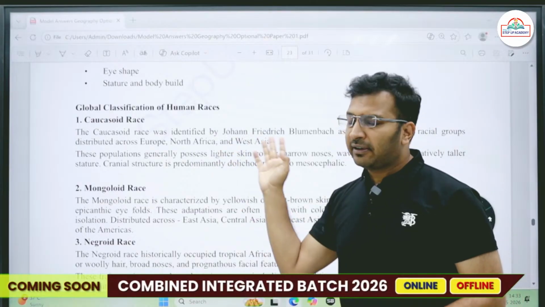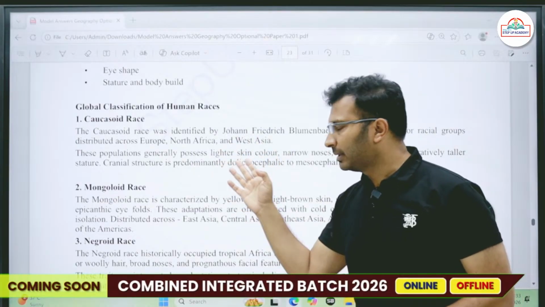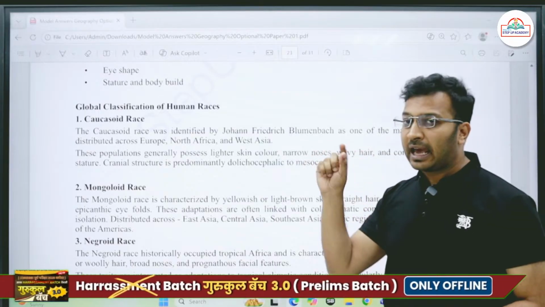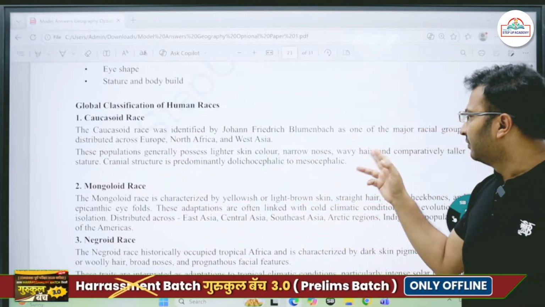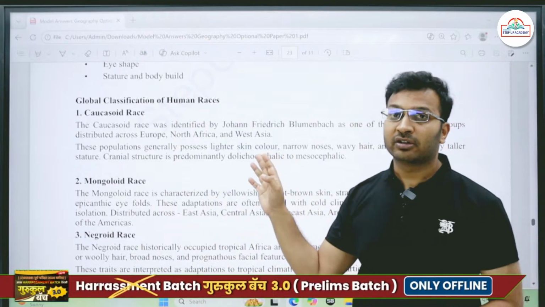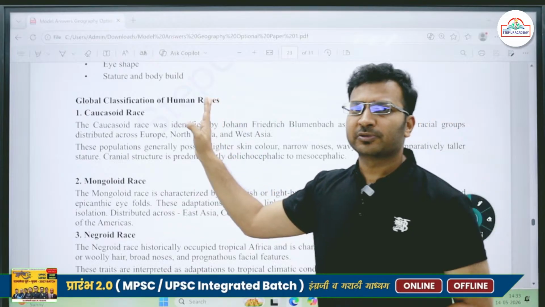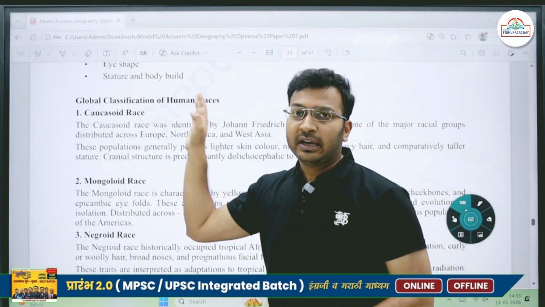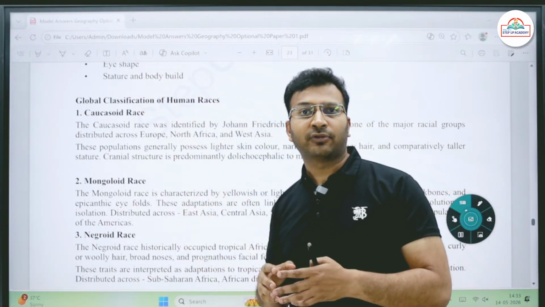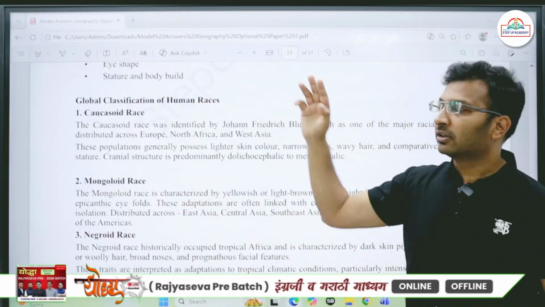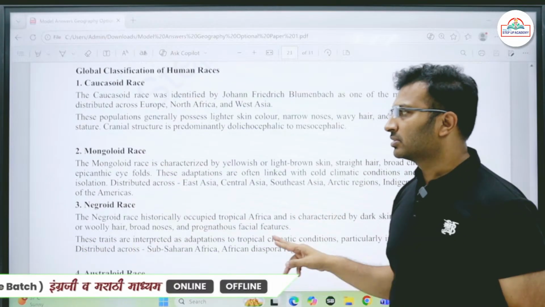Okay, so they have certain specific features. For example, they have very light, fair skin, narrow noses, wavy hair and comparatively taller stature. Mostly you can relate this with the Mediterranean region, in and around those areas. So if you look at the people from the Greece area, there we basically find the Caucasoid race. Then next comes the Mongoloid race.